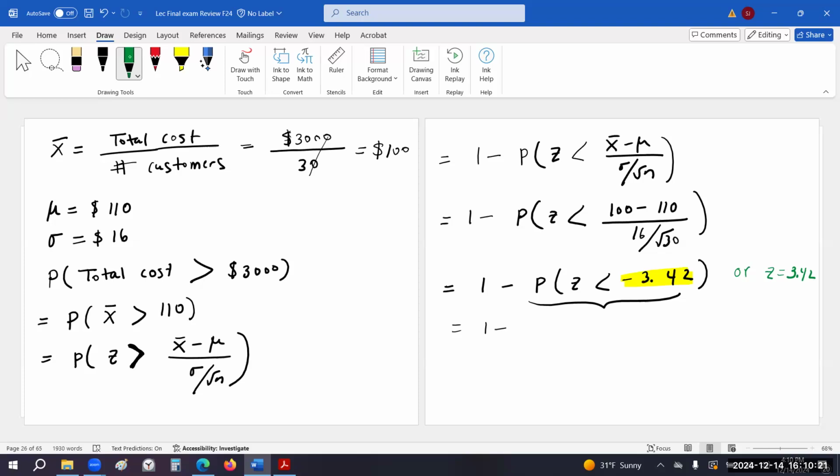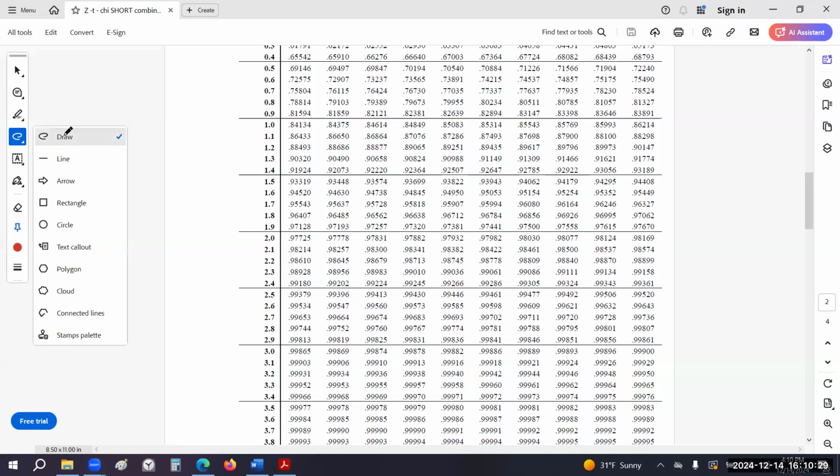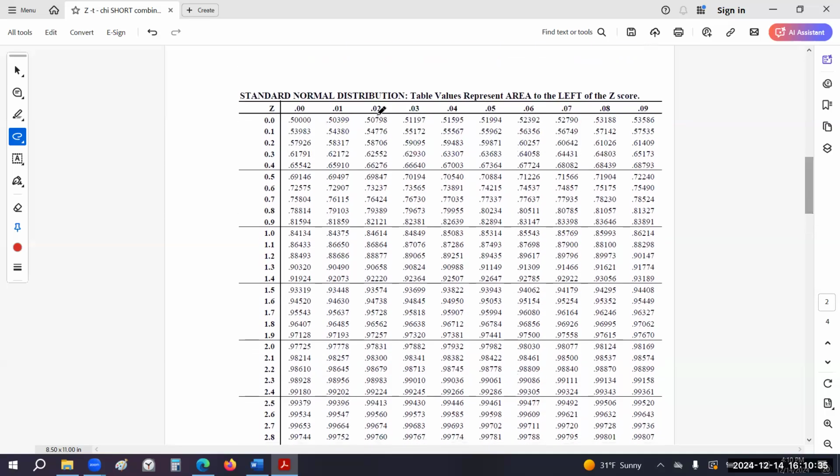So in the Z table for positive 3.42, we have 3.4 here, and 2, if you look at, this is the third column.